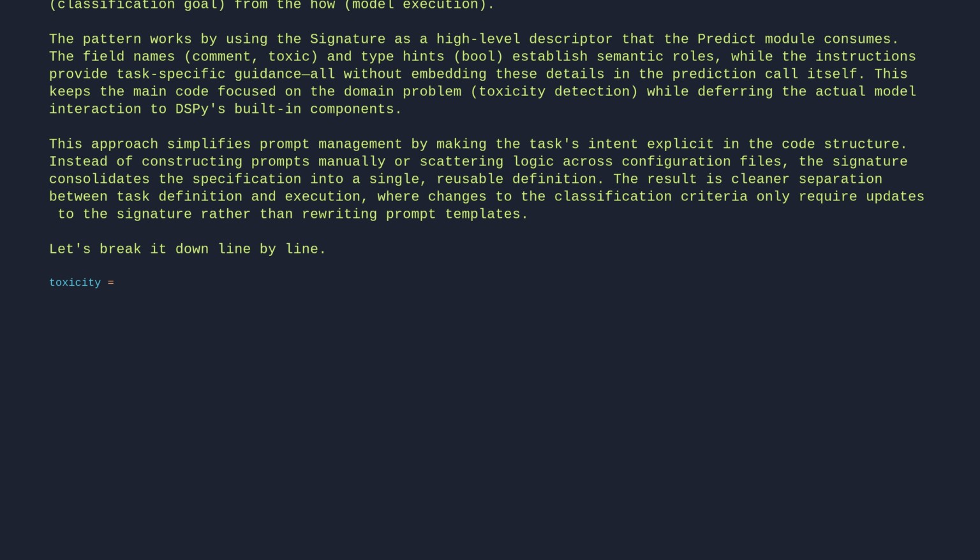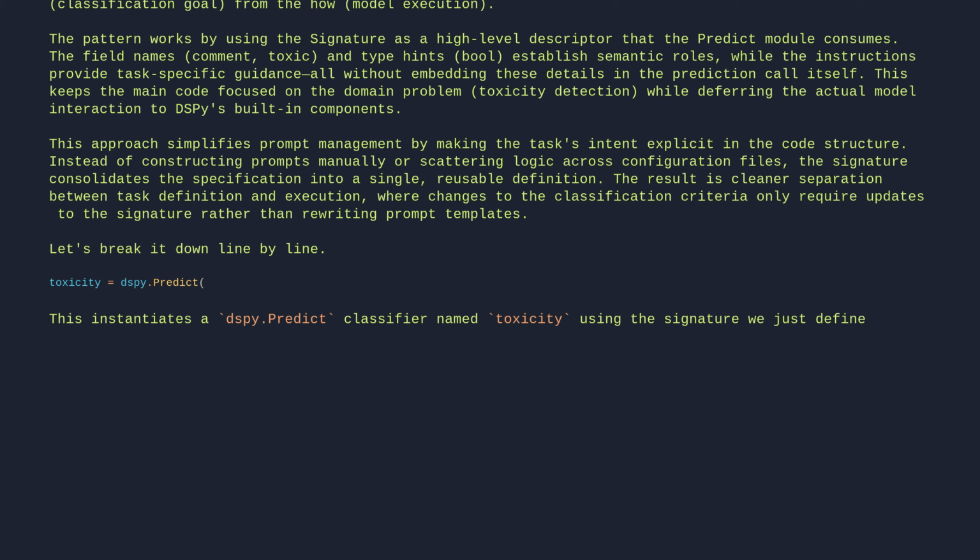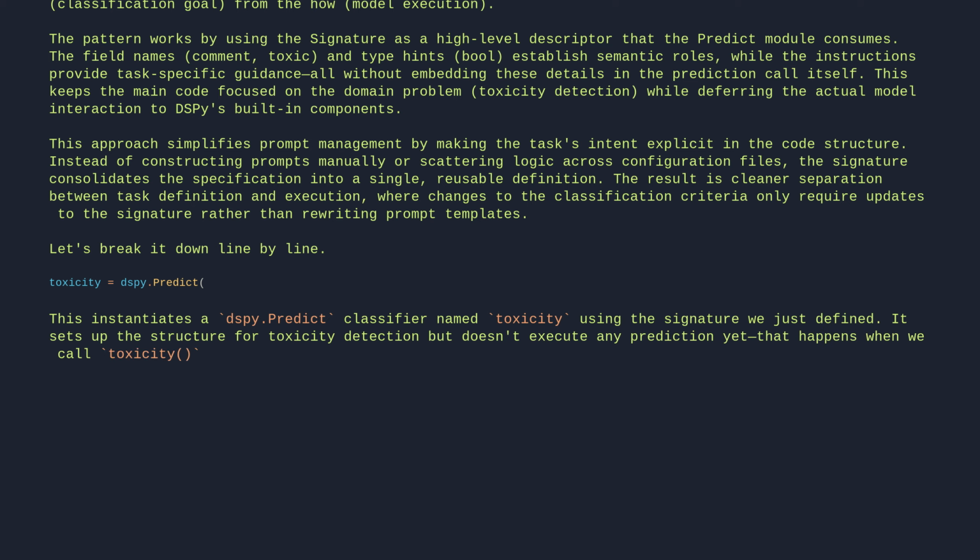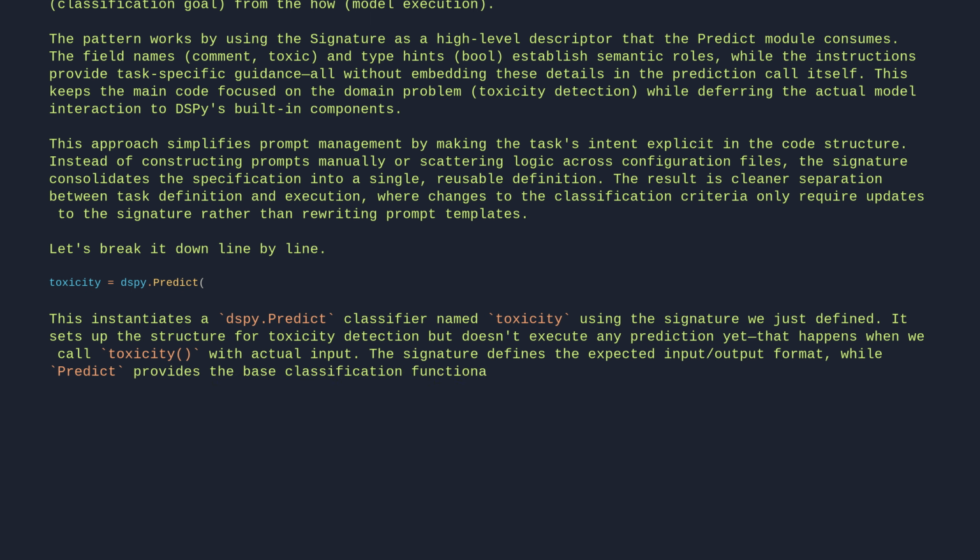Toxicity equals dspy.Predict. This instantiates a dspy.Predict classifier named toxicity using the signature we just defined. It sets up the structure for toxicity detection, but doesn't execute any prediction yet. That happens when we call toxicity with actual input. The signature defines the expected input-output format, while Predict provides the base classification functionality.